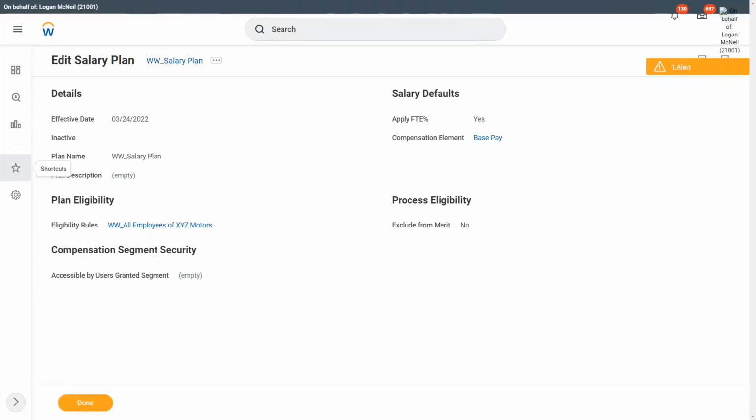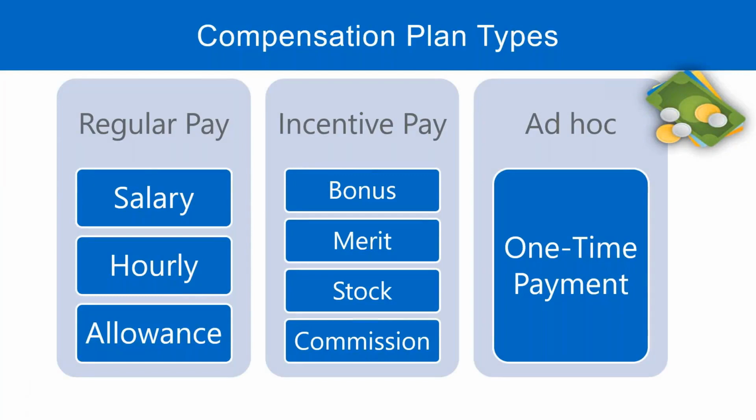So what were the different compensation plan types? Regular pay, incentive, and ad hoc, correct? So regular pay. We created our salary plan yesterday. Now let's also create an allowance plan. Let's see how we can create an allowance plan for us.